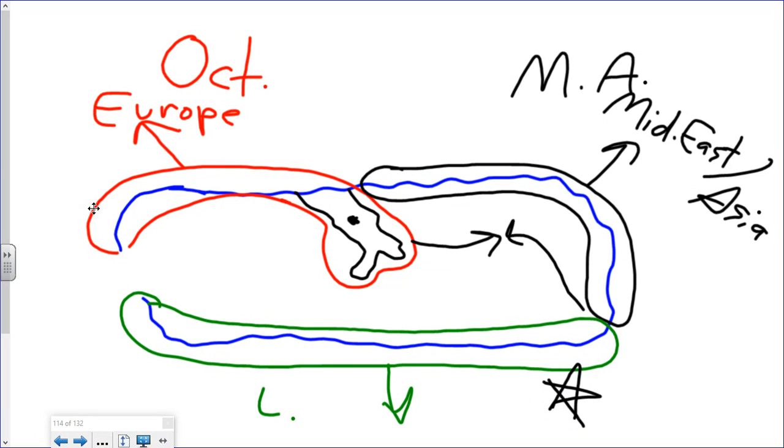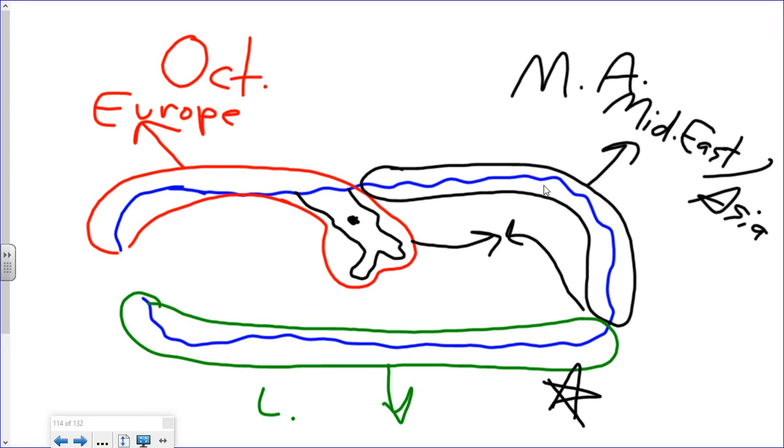So Octavian's piece is kind of over here in this top corner, which includes Rome and what is now the country of Italy, again, kind of that boot-looking country. And all of this is Octavian's piece. And I have this arrow here pointing to Europe because obviously Octavian, having ownership of this corner, has access to not only Rome and Italy, but the rest of Europe, which is over here.